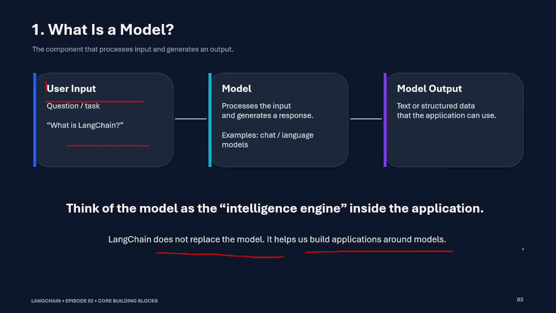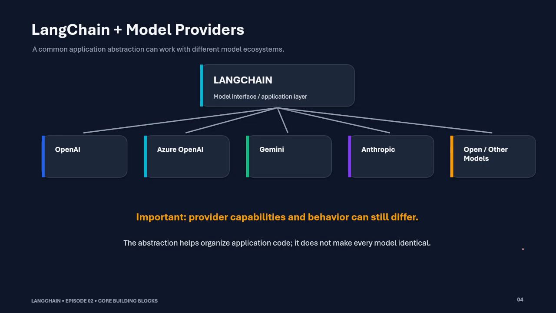And for all the models, just like Gemini, here I'm explaining the same thing. LangChain can work with OpenAI, Gemini, Anthropic, and Azure AI. They are all model providers, right? And they have also created their own API, through which the user can connect with their models, right? There is no doubt about that.